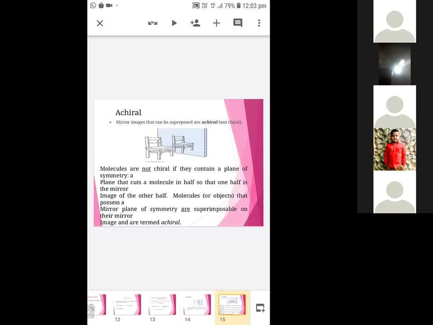Okay, so the mirror images that can be superimposed are known as achiral. See here the chart. Now the molecules are not chiral if they contain a plane of symmetry. The plane that cuts a molecule in half so that one half is a mirror image of the other half. The molecules that possess a mirror plane of symmetry are superimposable on their mirror image. So they are termed as achiral.